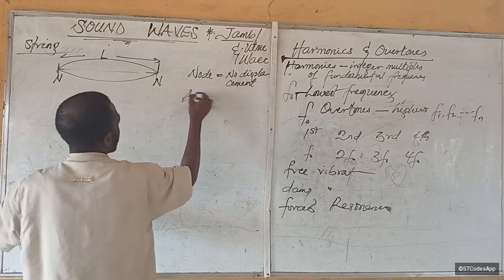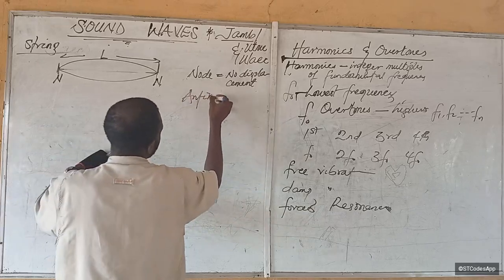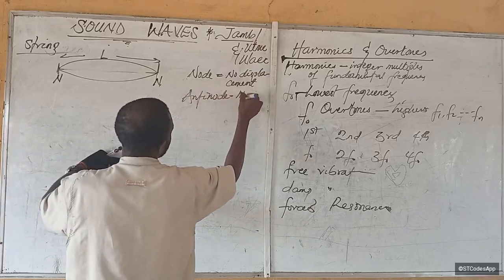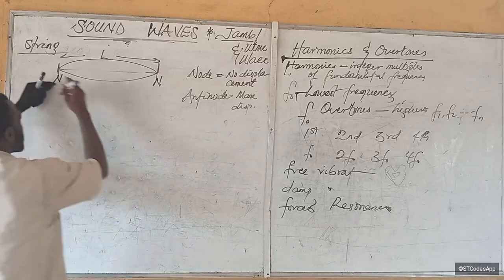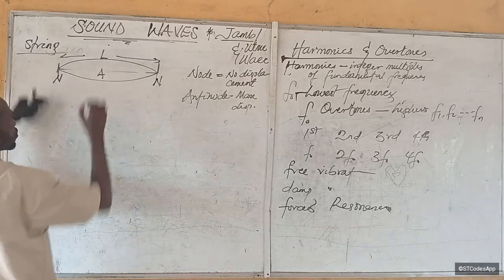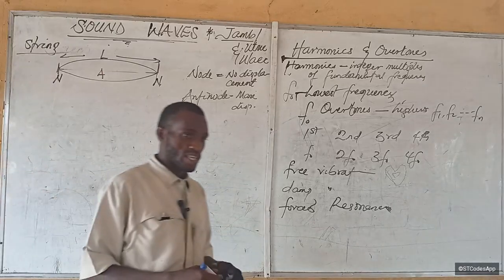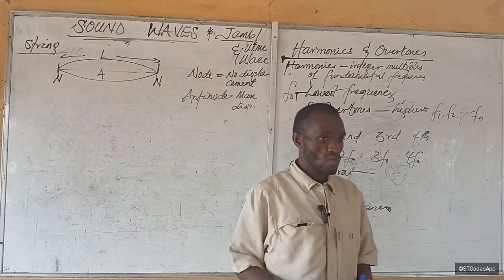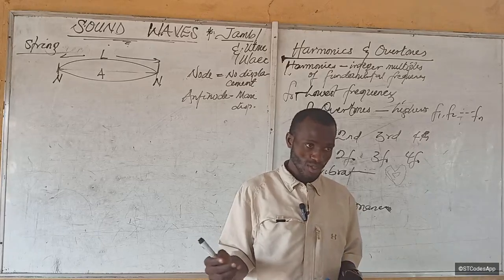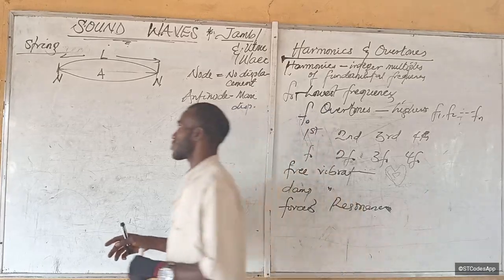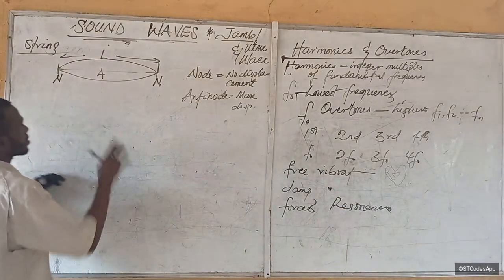While there is the point of maximum displacement, now it's called the what? The antinode. Maximum displacement. So the antinode is the midpoint of node. If you remember in our beginning of wave, we said wavelength is the distance between three nodes or three antinodes. Okay, so I want you to know how to get that one.